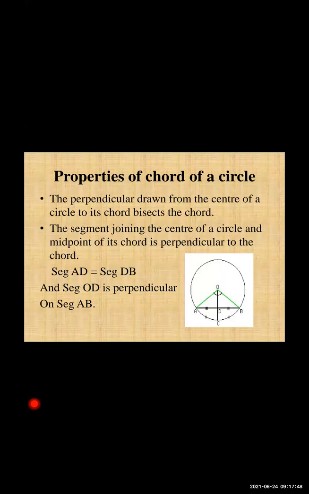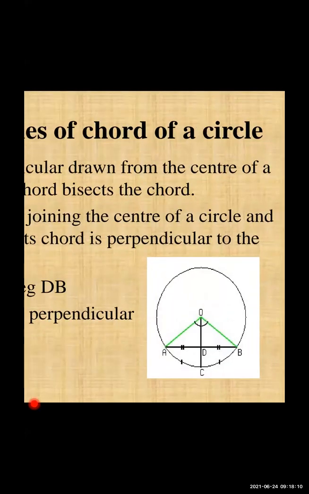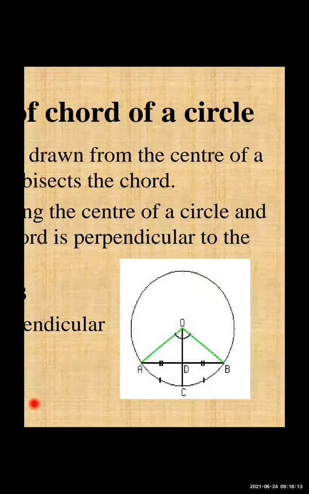This is the first property. So what we get here, according to the diagram: if AB is chord, O is the center of the circle, and OD or OC is the perpendicular bisector of chord AB at point D, then we can say that segment AD is equal to segment DB. Okay? And now you can clearly see that OA, OB and OC is the radius of the circle.